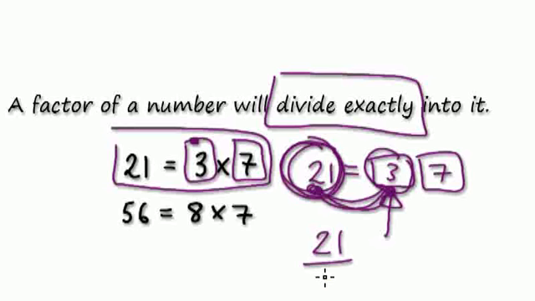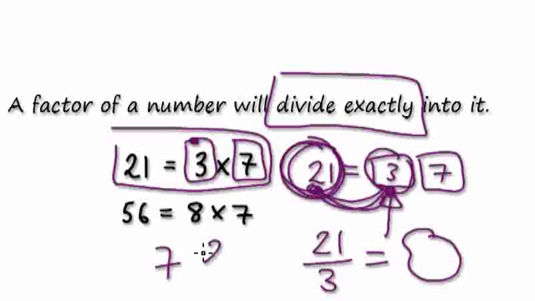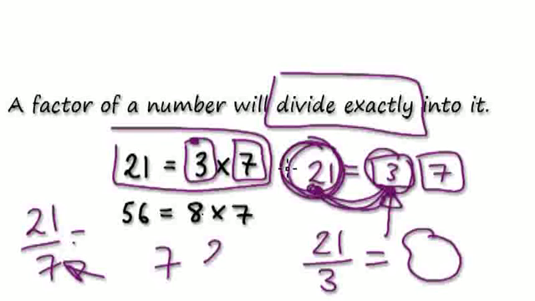So 21 divided by 3 will give you a whole number, or you can say 21 divided by 7. This is also a factor because it divides exactly into it. So if you get 21 divided by 7, it will give you a whole number.